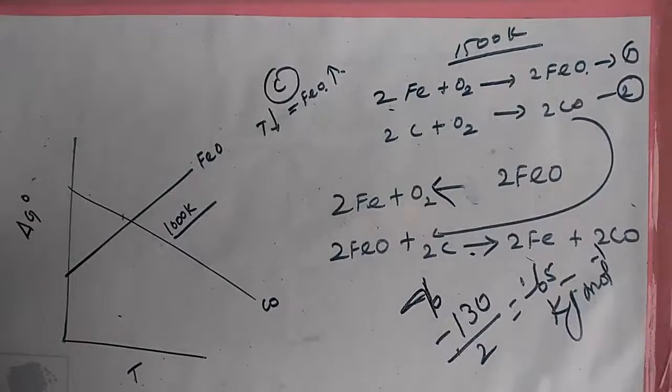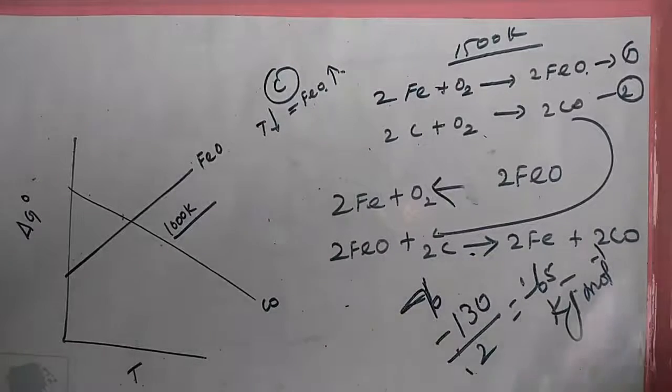So, limitations of the Ellingham diagram. The Ellingham diagram is constructed based only on thermodynamic considerations. It gives information about the thermodynamic feasibility of a reaction, but it does not tell anything about the rate of the reaction.